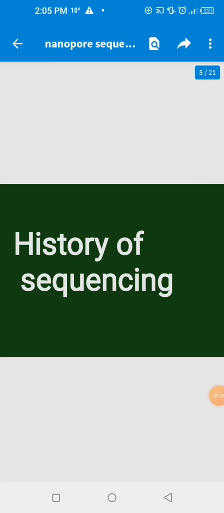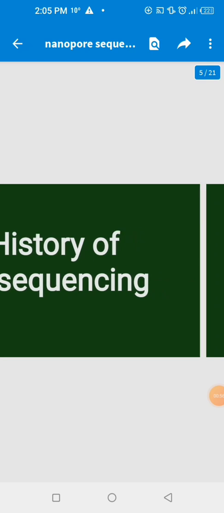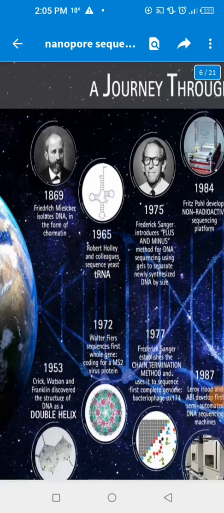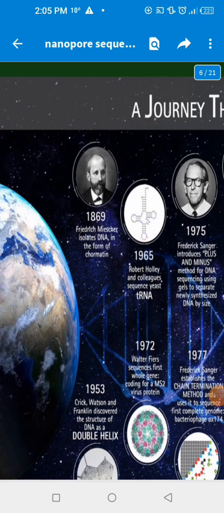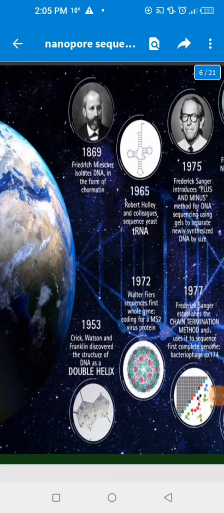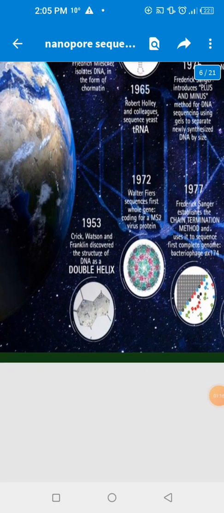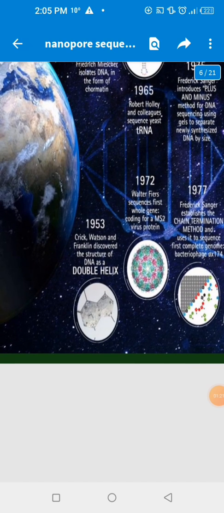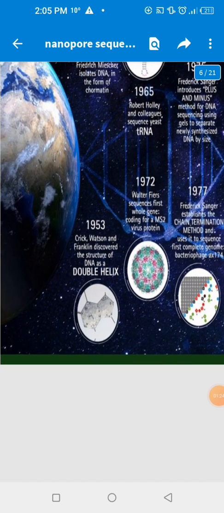So we come to the history of sequencing. I will add a little bit of history. The first attempt in the history of sequencing was by Friedrich Miescher. In 1869, he isolated DNA in the form of chromatin. The second attempt in the history of DNA sequencing was by Watson, Crick and Franklin. In 1953, they discovered the structure of DNA as a double helix.